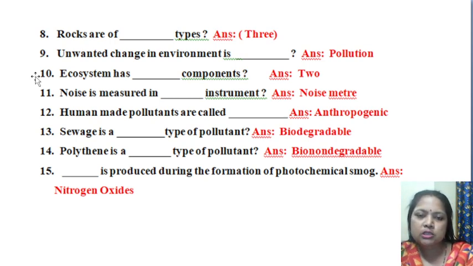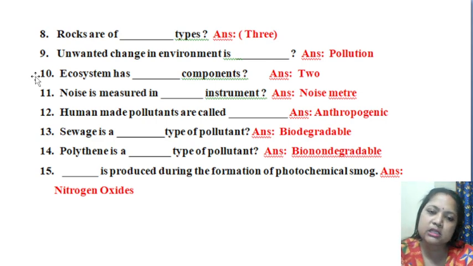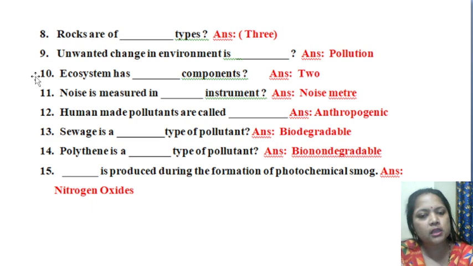So here the question comes, how many types of pollutants are there? We can define pollutants into several types, but according to their degradability, means whether the pollutant is decomposable or non-decomposable, pollutants are of two types. One is biodegradable, the other bio non-degradable. Biodegradable means the pollutants that can be degraded by living organisms, especially by microbes or microorganisms.